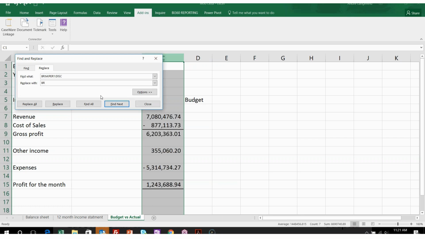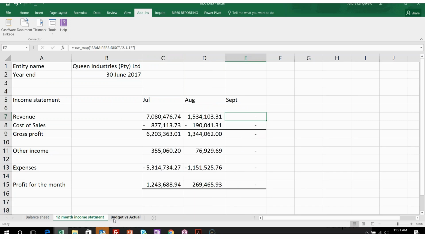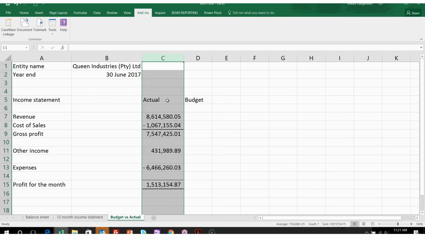Okay, I then click on replace all, and CaseWare will then replace it for me. So quickly go do that on your side. Go copy a 12-month column, budget versus actuals, and quickly put it in and do a find and replace of all that BR colon period 1 M etc. to just do BR.